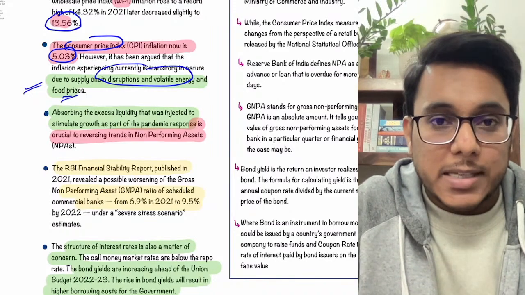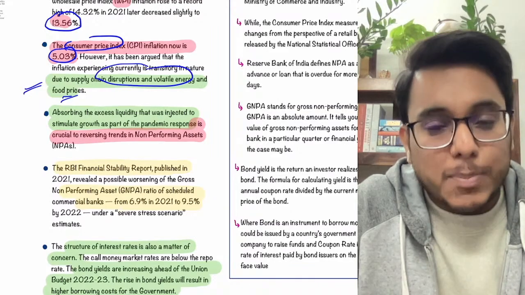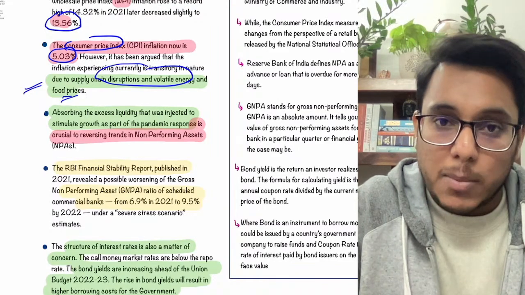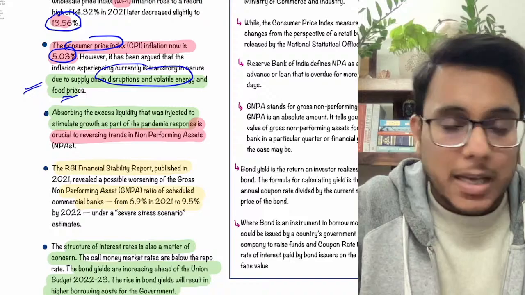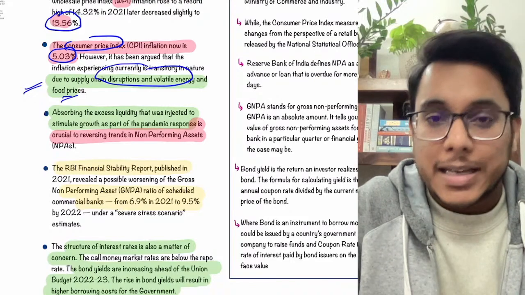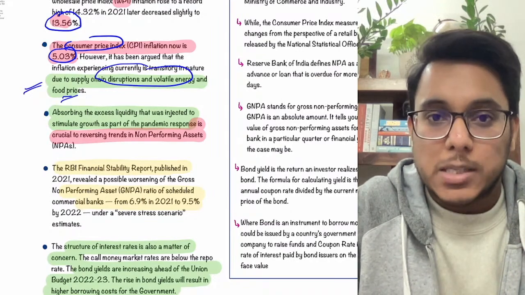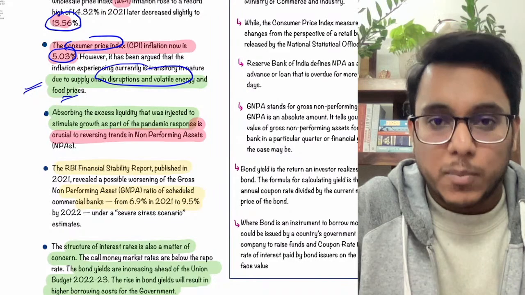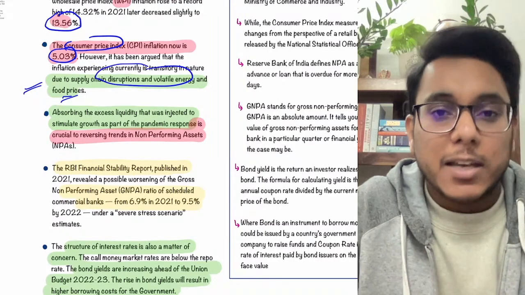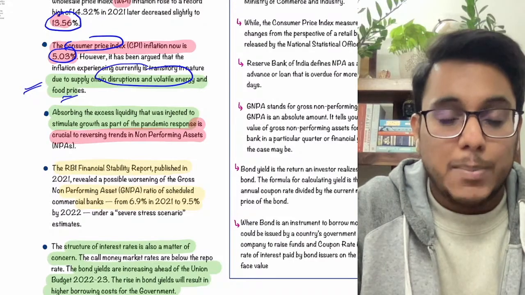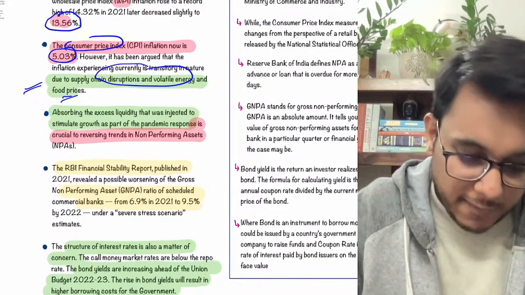The inputs have increased. In India, the largest part of our crude comes from imports. And as the international prices have increased, the landing price of the oil is increasing. As the landing price increases, petrol and diesel will become expensive, and as everything is moving because of petrol and diesel, what will happen? Everything will become expensive. Inflation will come. This is a supply side problem, and volatile energy is bringing the inflation.